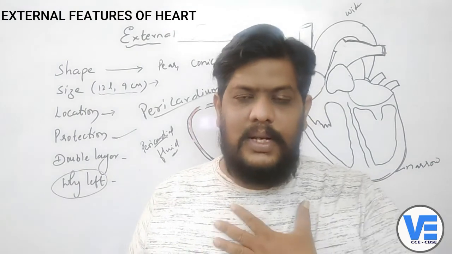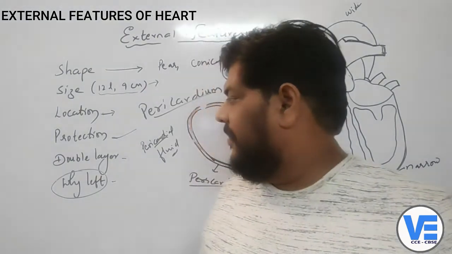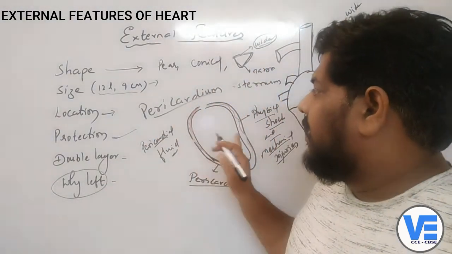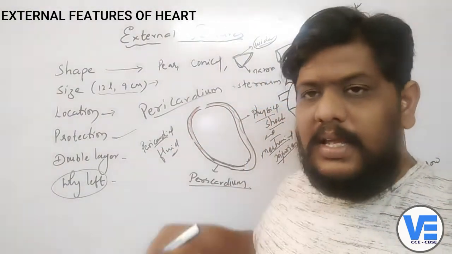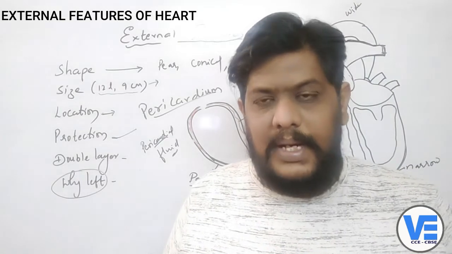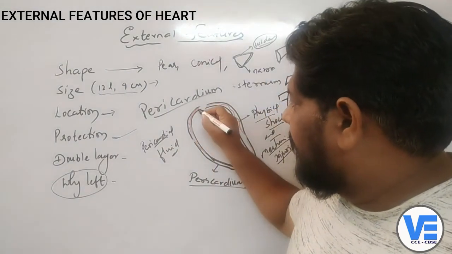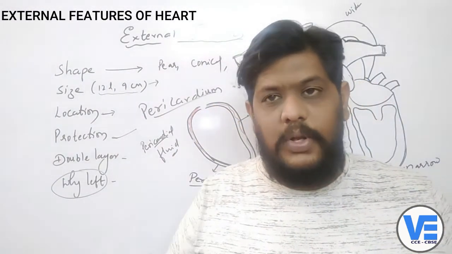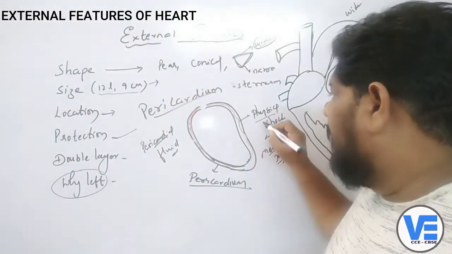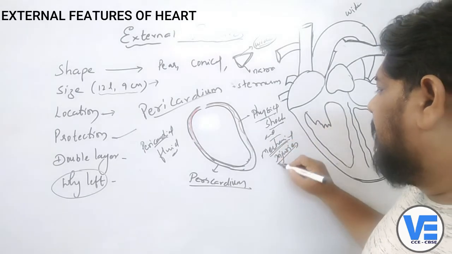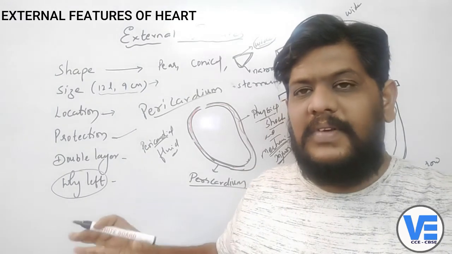Otherwise you can say the heart is only in the middle of the chest and only slightly tilted towards the left. And then we have seen that there is a double membranous structure called the pericardium. This pericardium is a double layered structure filled with the pericardial fluid, and the pericardial fluid and pericardium protect the heart from physical shocks and mechanical injuries. So that is what we learn from the external features of the heart.